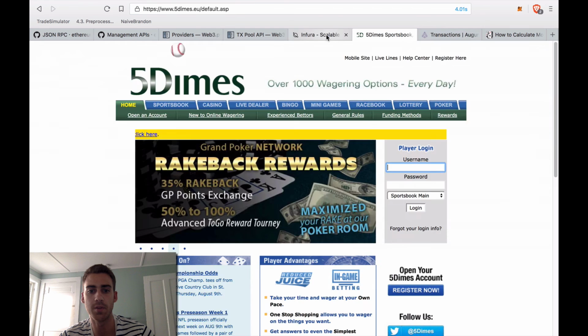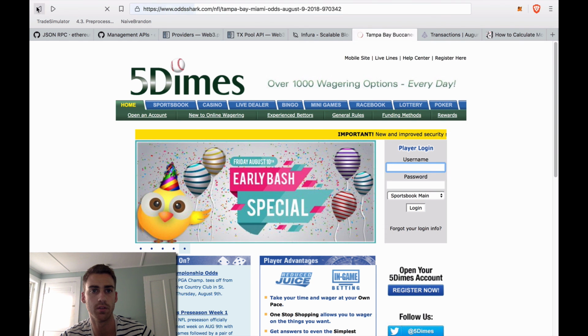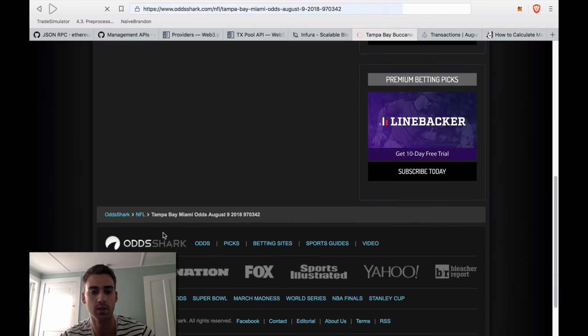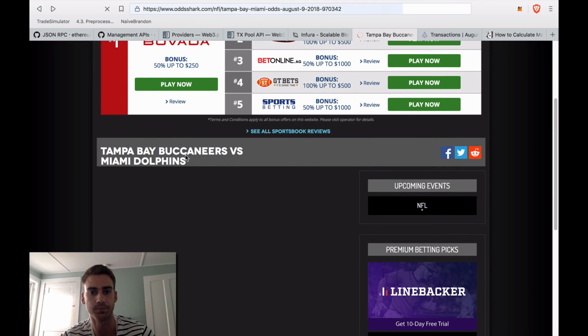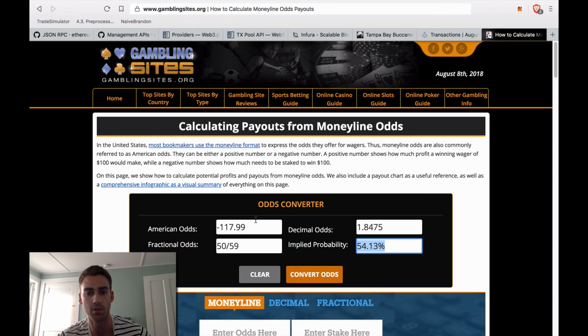So maybe you wanted to be on both sides of the bet. The Buccaneers are +111. So here they have a 47.39% chance.